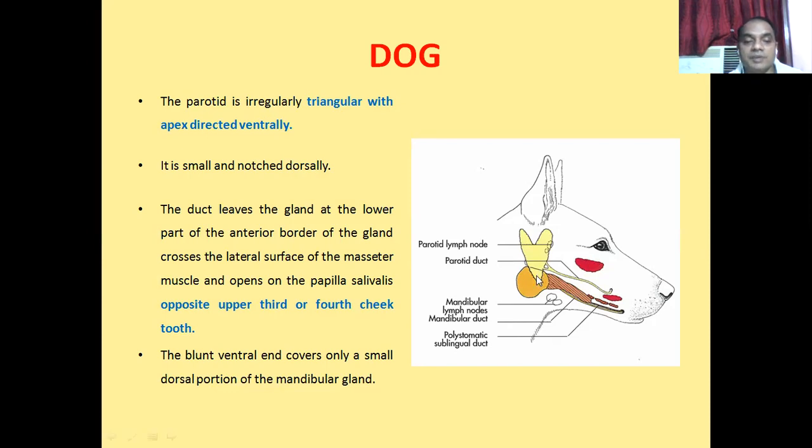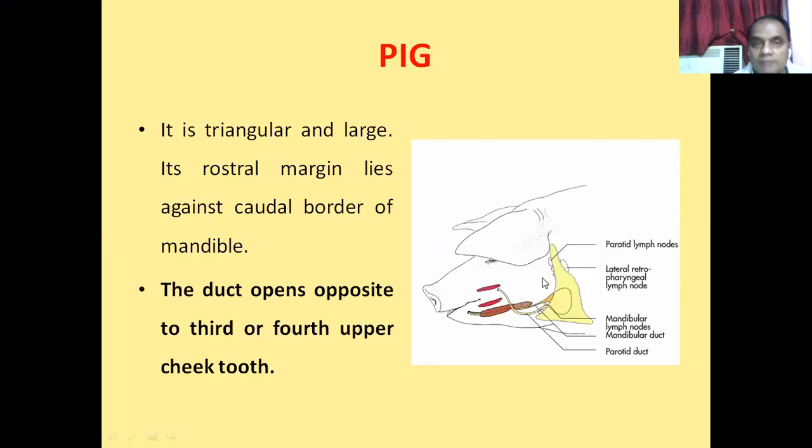Now, the blunt ventral end covers only a small dorsal portion of the mandibular salivary gland. This rounded one is the mandibular salivary gland, and this ventral part of the parotid salivary gland covers only a smaller area of the mandibular salivary gland. Okay. Now what about the pig?